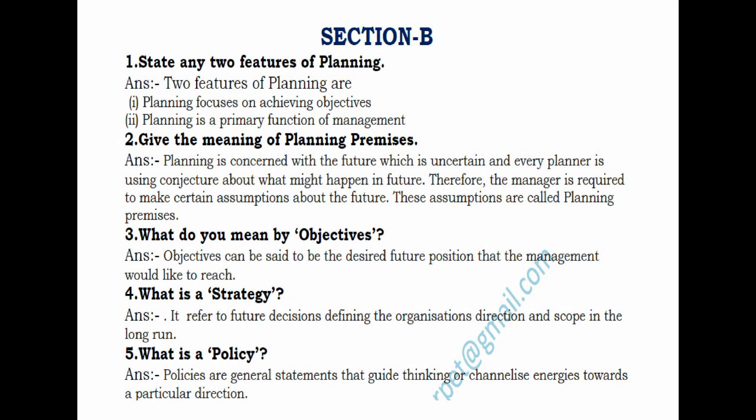I have already explained this in the planning process. Planning premises is nothing but assuming the things that may happen in the future. So assumption of those things about the future is called planning premises. That is why it is said that planning is concerned with the future which is uncertain, and every planner is using conjecture about what might happen in future. Therefore a manager is required to make certain assumptions about the future.